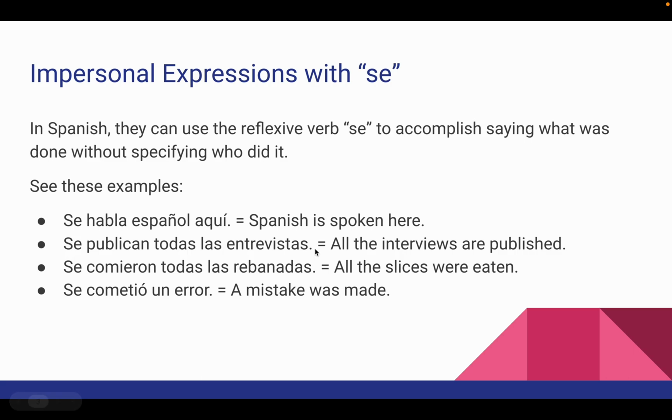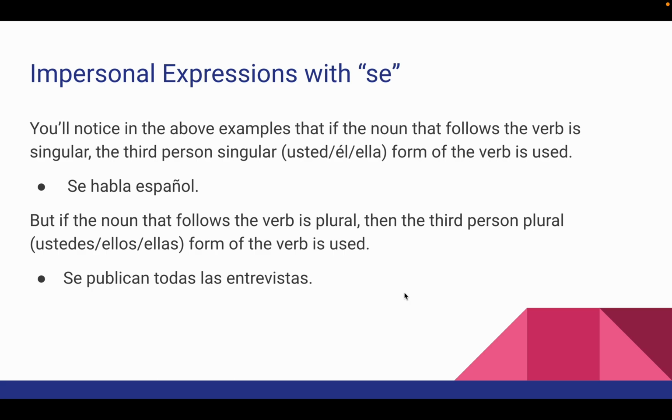It is done. It is spoken. They're published. They were eaten. It was made. And that's how you talk about those impersonal expressions with se.